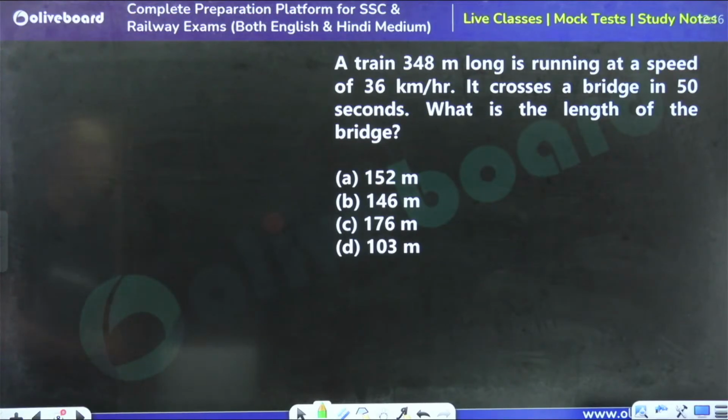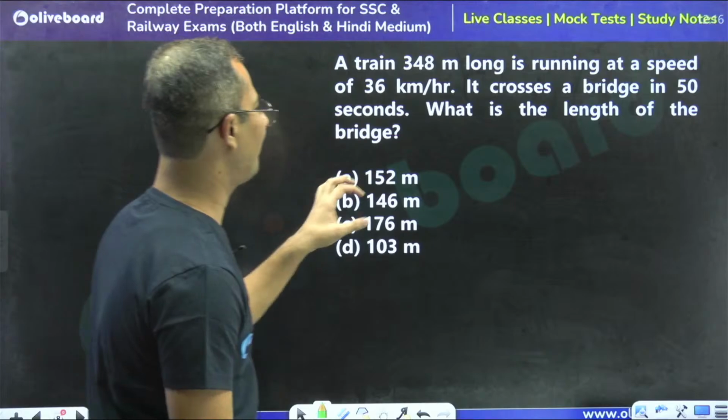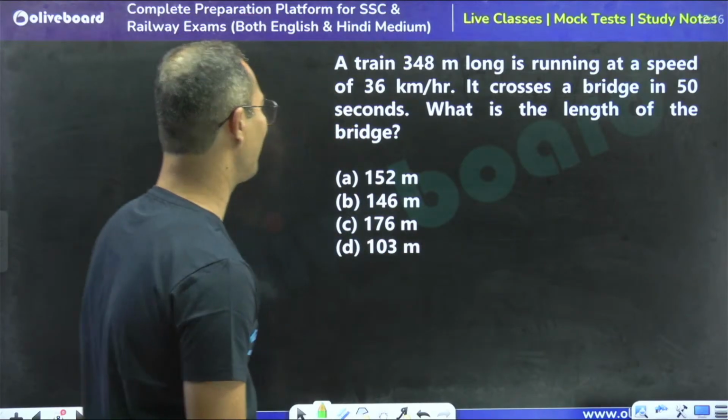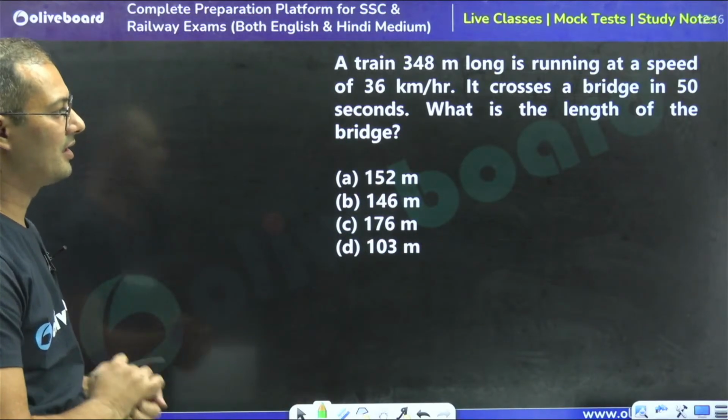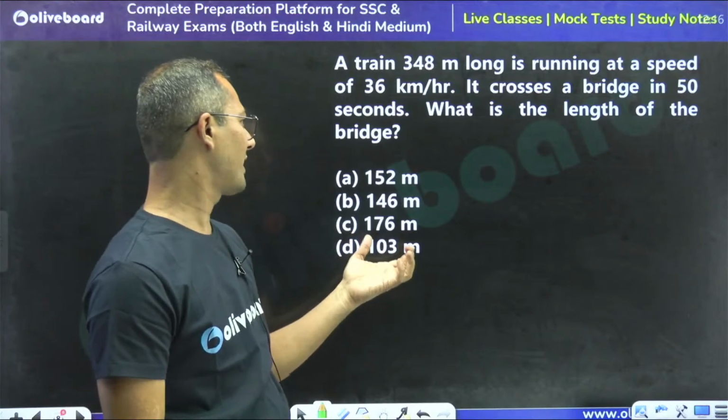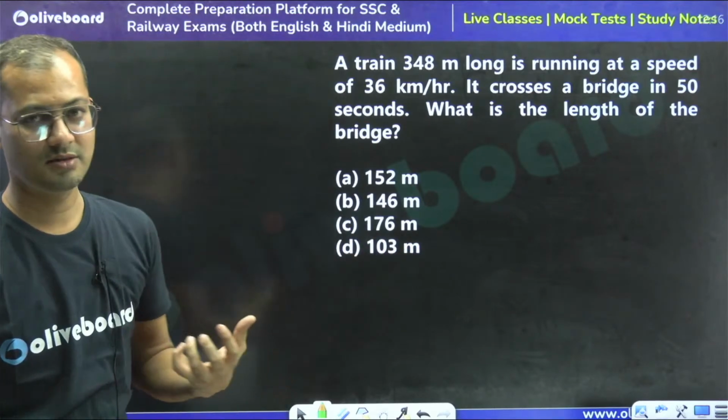A train 348 meter long is running at a speed of 36 km per hour. It crosses a bridge in 50 seconds. What is the length of the bridge? Now tell me what is the answer.